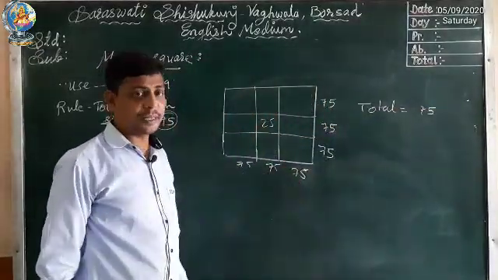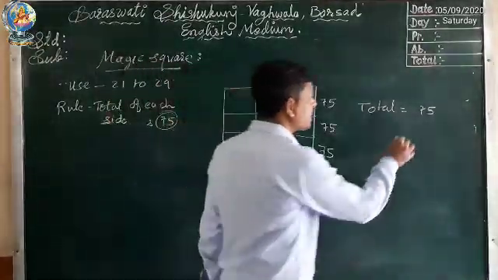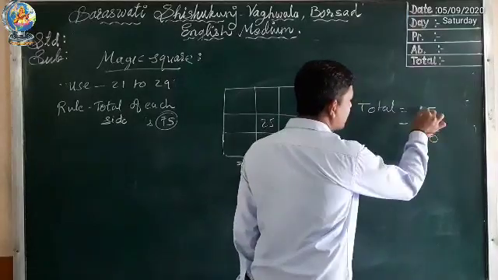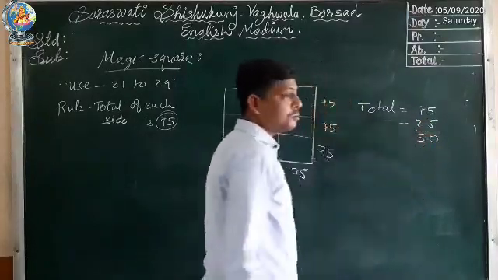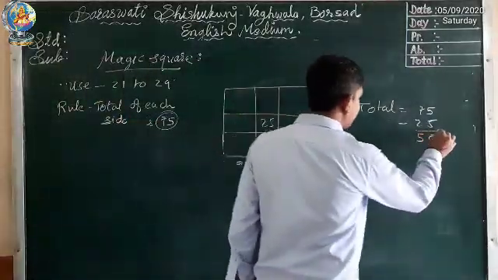Total number is 75. Now we have to subtract this 25 from 75. So let's subtract it. 5 minus 5, 0, 7 minus 2, 5. So here we get 50 as the answer.